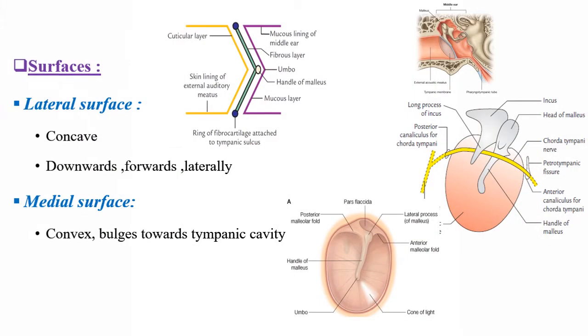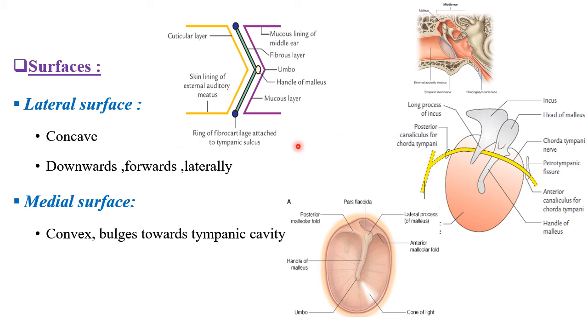Now let us see the surfaces. The tympanic membrane has two surfaces, a lateral surface and a medial surface. The lateral surface faces the external acoustic meatus, whereas the medial surface projects towards the tympanic cavity. Here you can see the middle of the tympanic cavity with the ossicles. Here you can see malleus, incus and stapes. And this is the enlarged schematic diagram. Here you can see the malleus and incus.